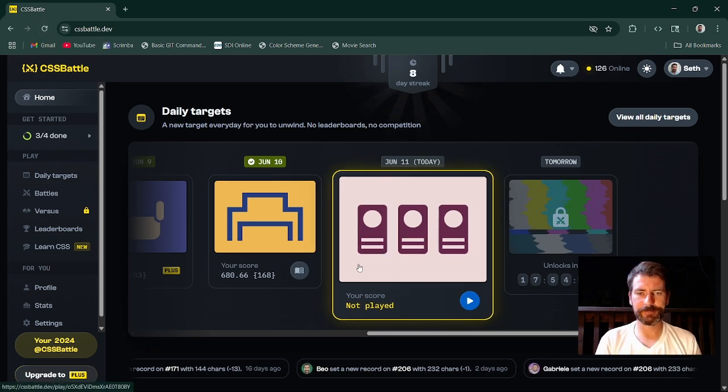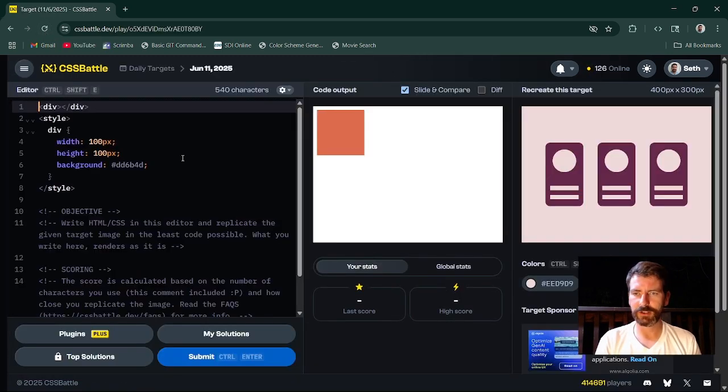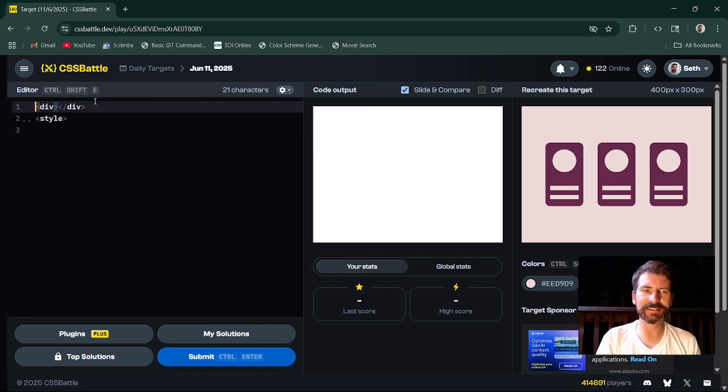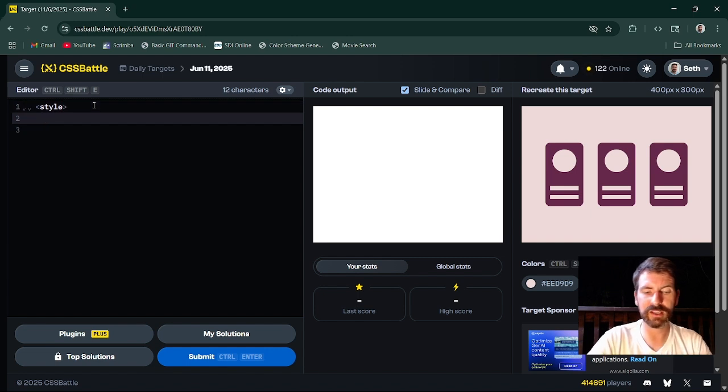CSS battle time. Do you know what? This might be the one time I actually do a grid or flexbox. I'm looking at this and it's 3 identical items. We can do a stacked gradient on it. That's all we need. Stack gradient, border radius. And if we place items center, right, we don't even need grid, actually.